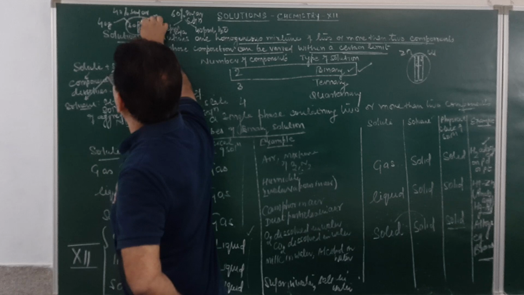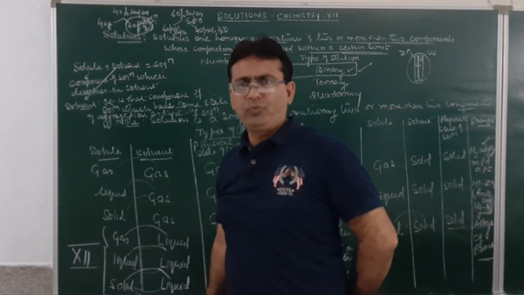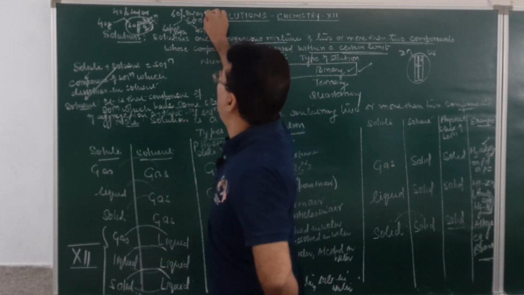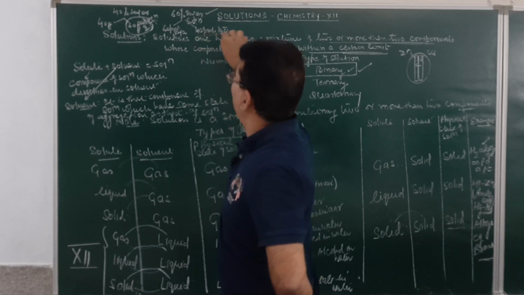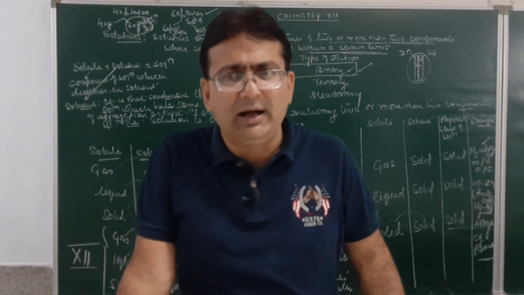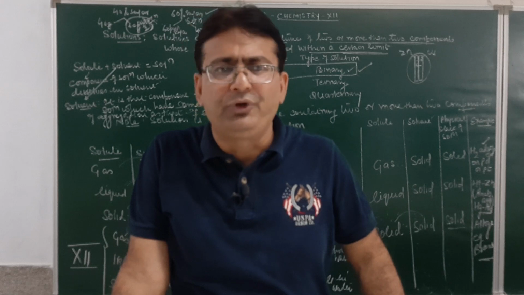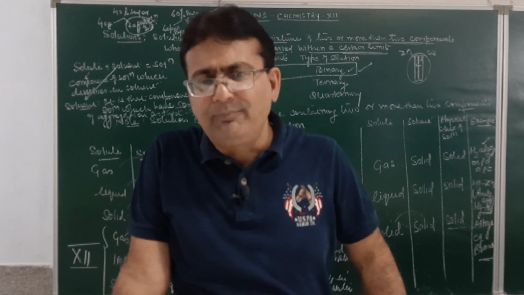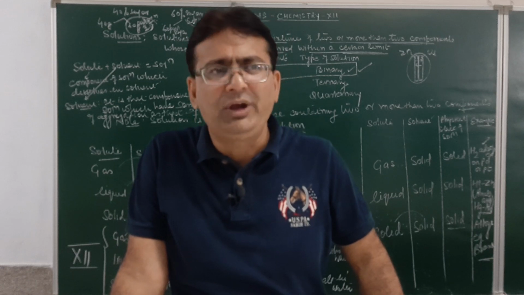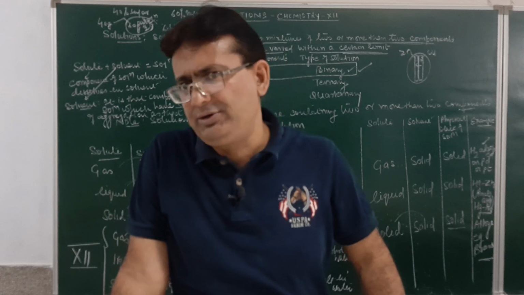Water. Here it will be water, because the solution will be in the form of a liquid, and between these two, water is in the form of a liquid. Here again the solution will be liquid, although water is present in the lesser amount, since it is present in the form of a liquid, here again water will be the solvent. Am I clear? So solute is that component of the solution which dissolves in a solvent. Solvent is that component of the solution which has the same state of aggregation as that of the solution. I mean to say, in whatever form the solution is present, the same form must be that of the solvent.